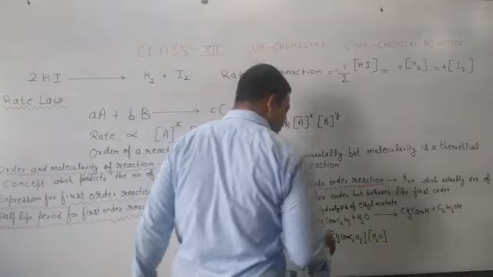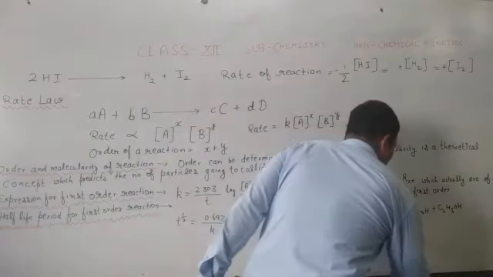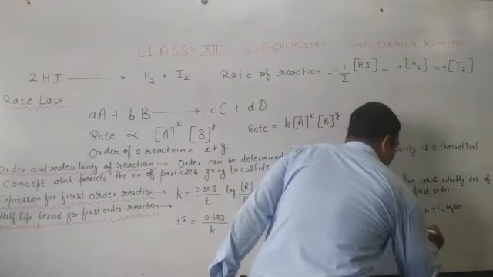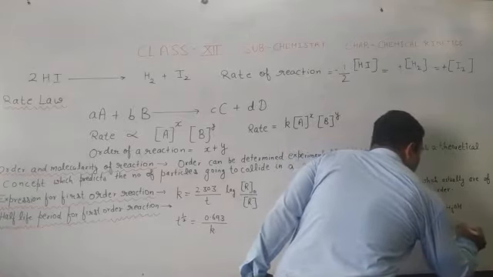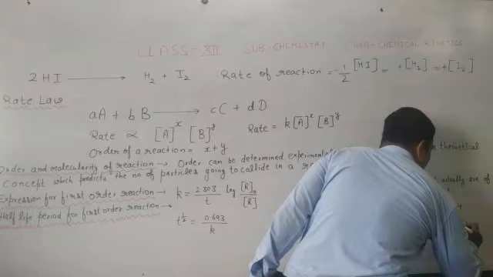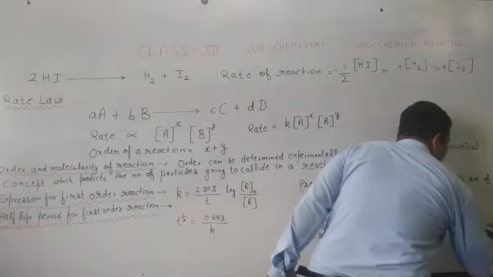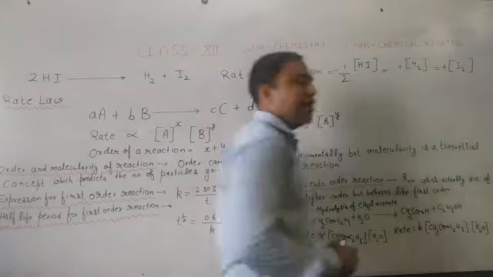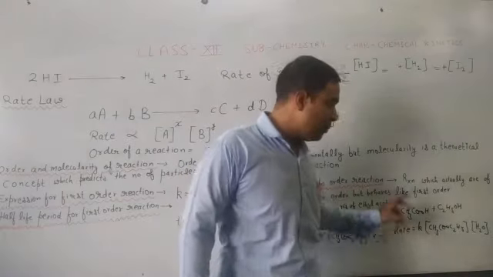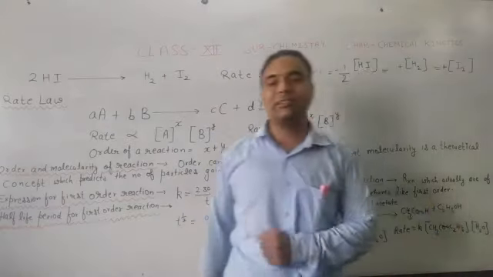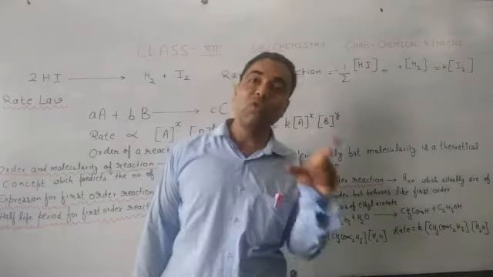So we will write here rate equal to K CH3COOC2H5 and concentration of water, that is bracket H2O. So we think that rate of reaction will depend upon concentration of both these reactants. So it should be of higher order.